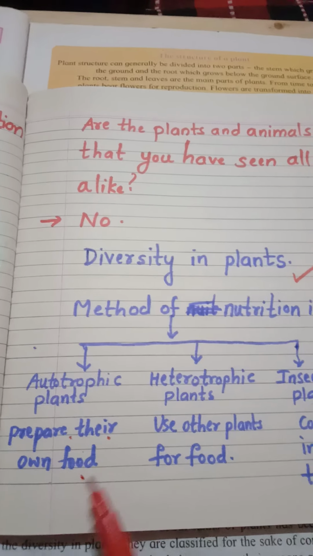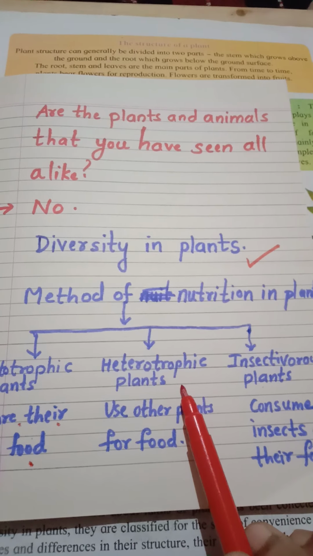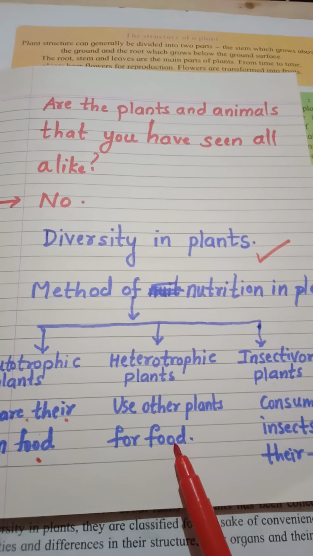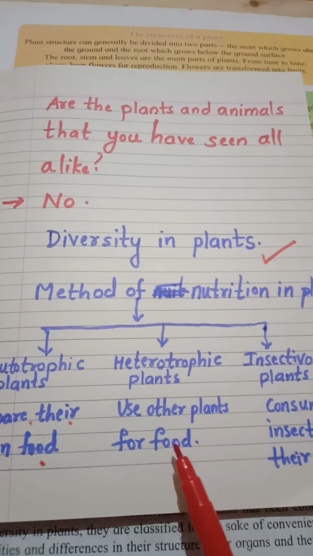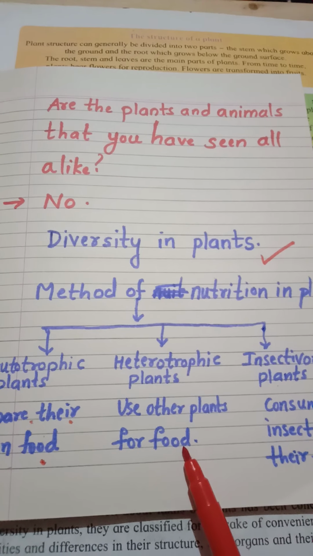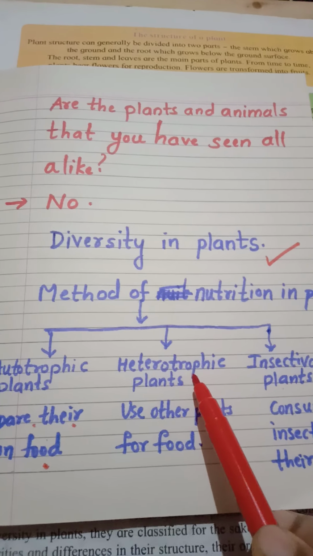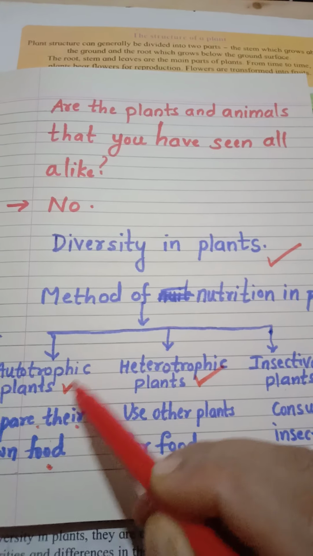Next, heterotrophic plants. The plants which take help from other plants for getting their food are known as heterotrophic plants. Clear with this?